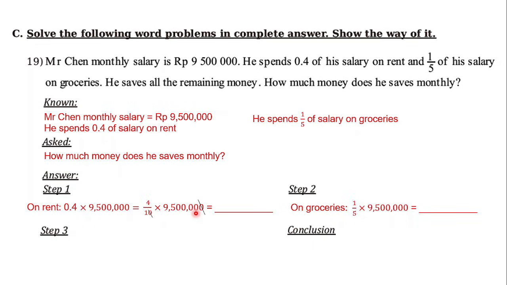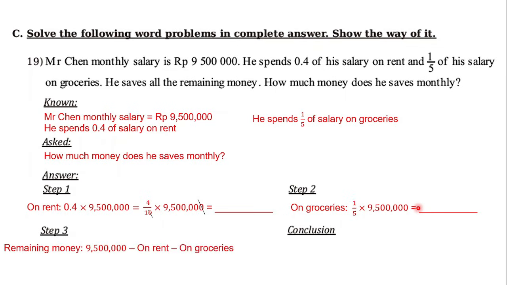Now for the second step, let's define the money that is spent for the groceries. It is said that 1 out of 5 of his salary is for groceries. So it means 1 out of 5 of 9,500,000. We just multiply the fraction and the quantity, and then we can find the answer here.